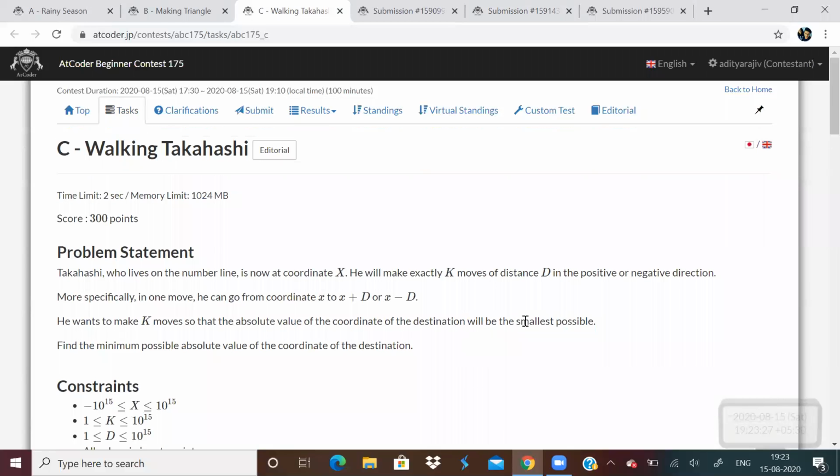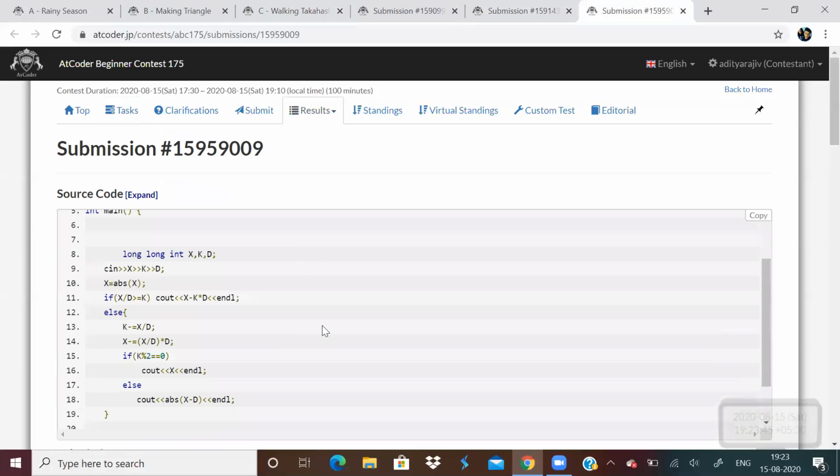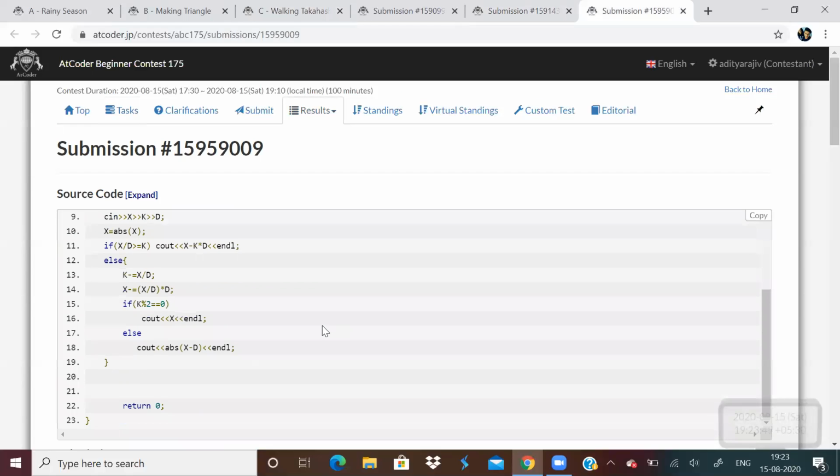So basically, we can either move in the positive x-axis or negative, but we need to move in such a way that the absolute value of the coordinate of the destination is minimum. This was a basic math question actually. I took quite some time. You can read the solution, it is straightforward.